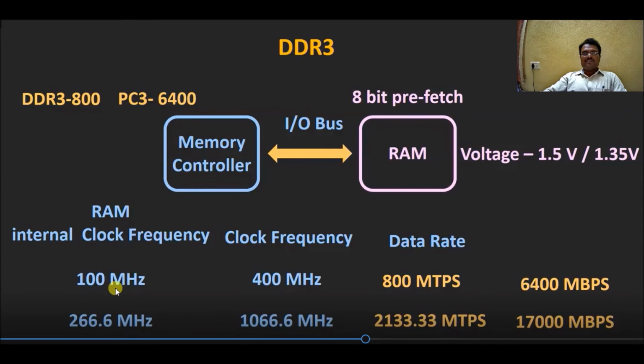The RAM internal clock frequency is 100 megahertz and 266.6 megahertz, and the clock frequency is 400 megahertz and also 1066.6 megahertz. The data rate in this case is 800 megatransfers per second, and in this case 2133.33 megatransfers per second. So this is indicated as 6400 megabytes per second, and the speed in this case is 17,000 megabytes per second. So this is indicated as DDR3 800 and PC3 6400 RAM.